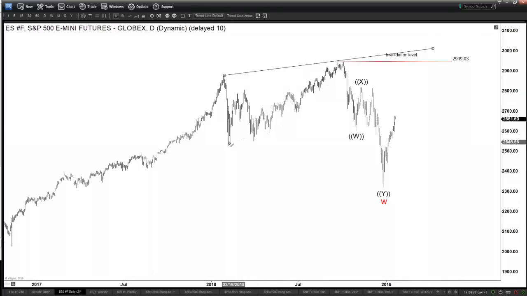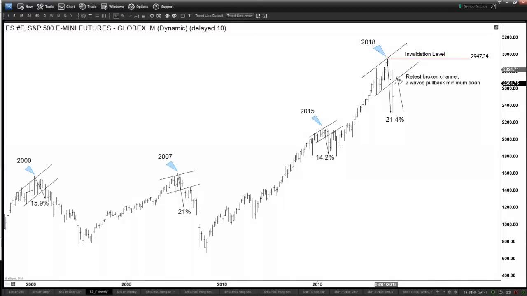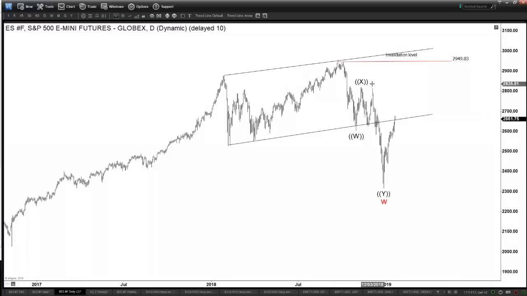Now, looking at the daily chart here, this is the channel, and yeah, we are more or less trying to retest it right now, and the decline here looks to be corrective so far. Doesn't look like 5 waves to me, okay, which means that if we are going to extend lower one more time, or at least do a 3-wave pullback, let's assume we're going to extend lower one more time, then that means this structure here, at least at this moment, will be labeled as corrective, right? Because this looks like a 3 swing from this peak. It looks like a 3 swing, not a 5-wave impulse to me, and so it is a corrective structure.